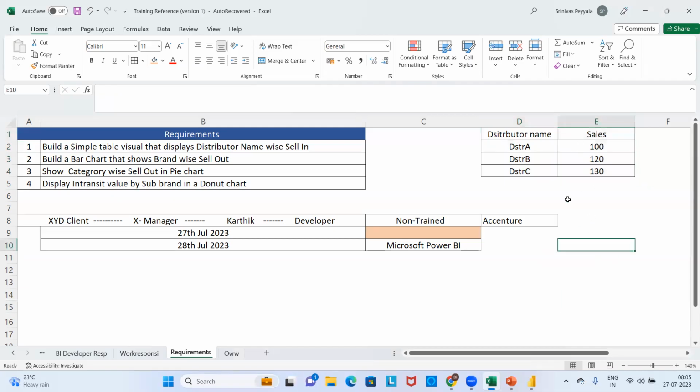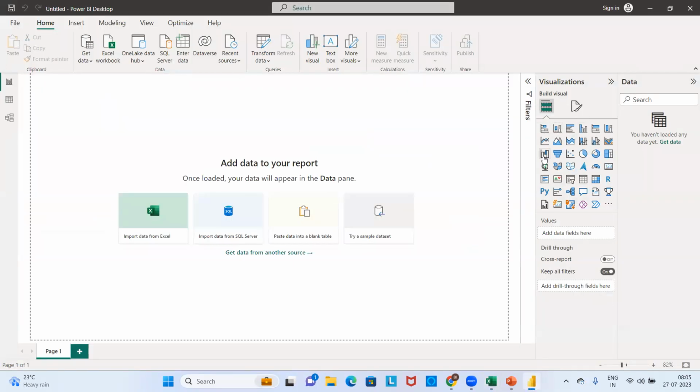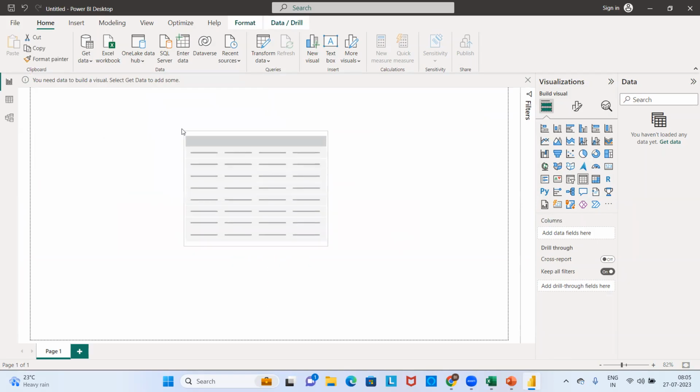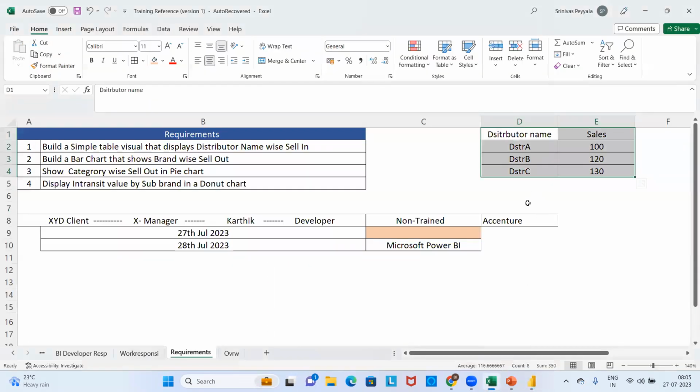So what do you mean by a table visual? A simple Excel sheet is a table, so this is also a table visual. Do you have table visuals in Power BI? If you ask me, yes. There is no limitation on visualizations in Power BI; you have unlimited visualizations available. Now I need to create a table visual. You can see a table visual. I need to display this data and show this kind of requirement.